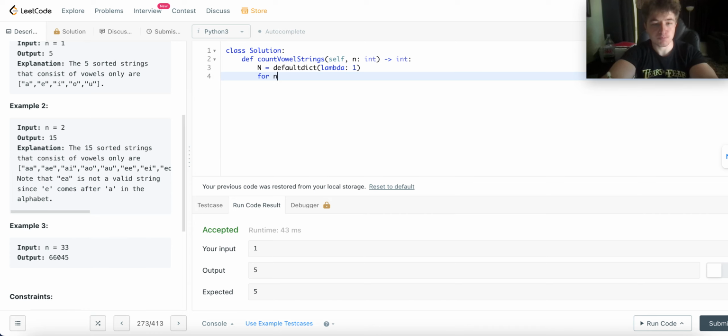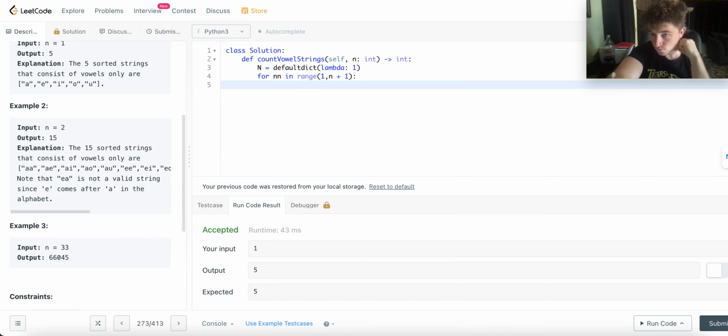So we'll look at each n value in the range 1 to n plus 1, right? Now, A and E. So we should probably start.